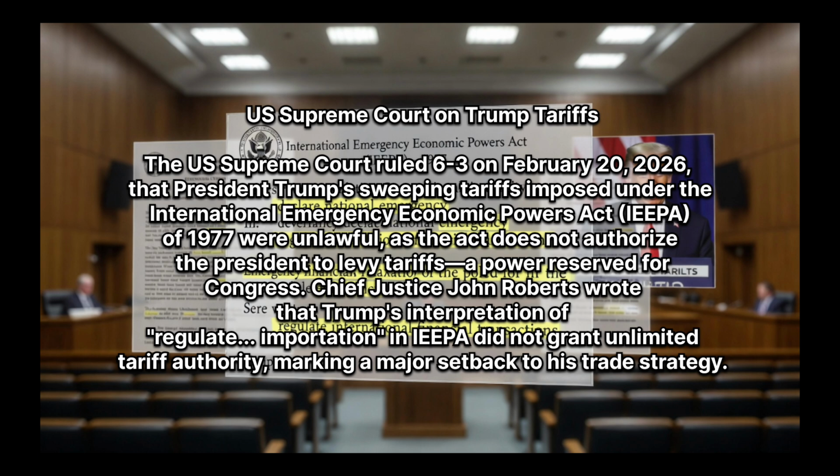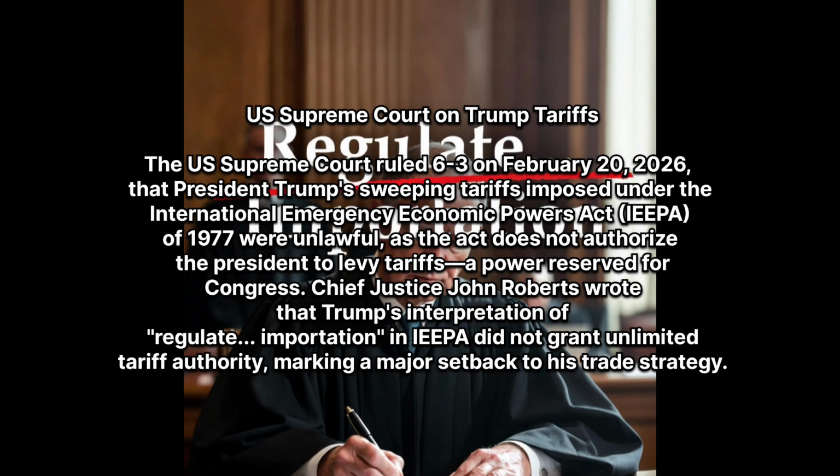The US Supreme Court, and in particular Chief Justice Mr. John Roberts, were clearly of the view that the tariffs imposed by President Trump under the International Emergency Economic Powers Act of 1977 were unlawful, and he had abrogated to himself the powers which were actually reserved for the Congress.